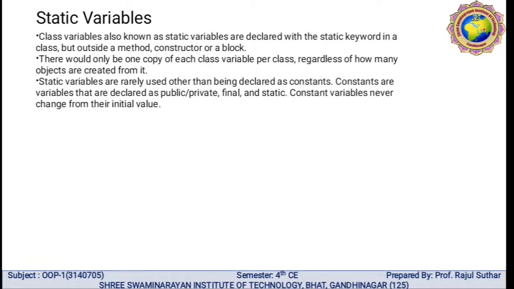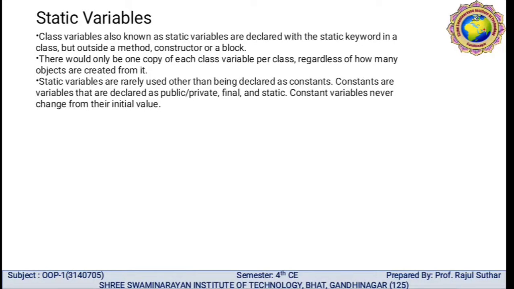Then what do we mean by static variable? Static means its value can't be changed. Class variables, also known as static variables, are declared with the static keyword in a class, but outside a method, constructor or a block. There would only be one copy of each class variable per class, regardless of how many objects are created from it.